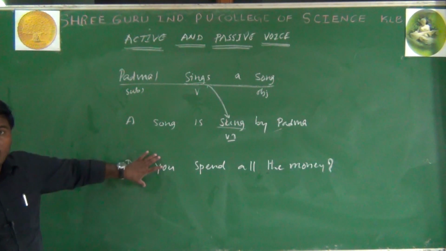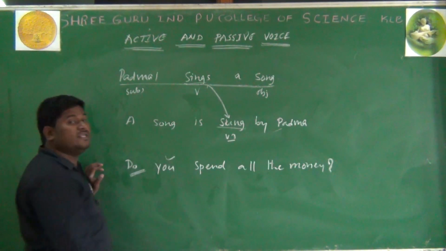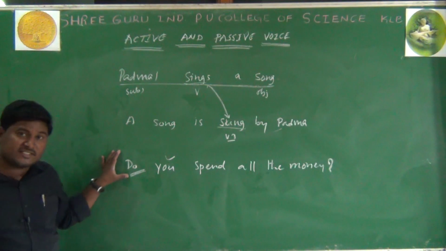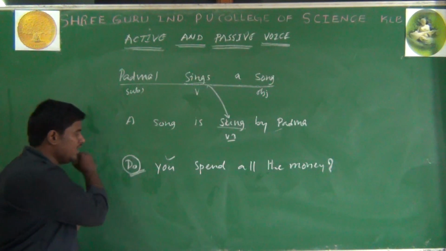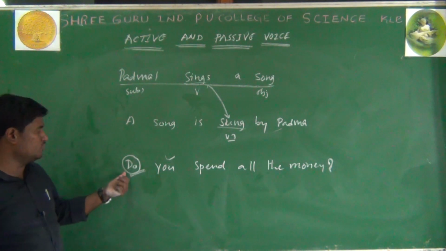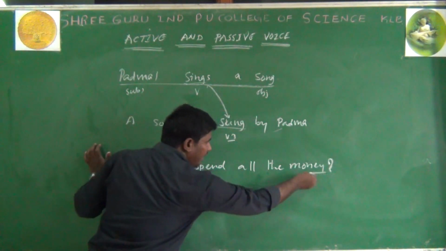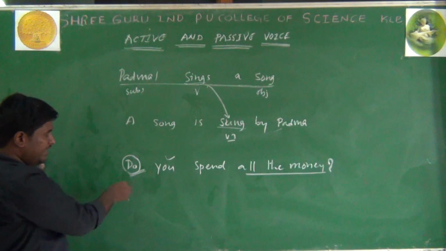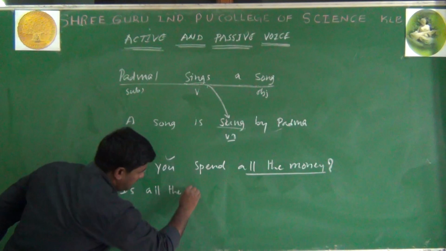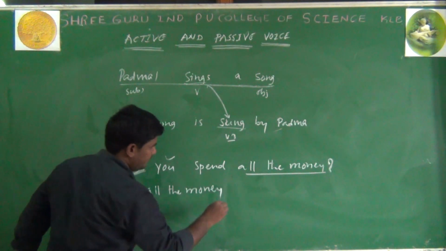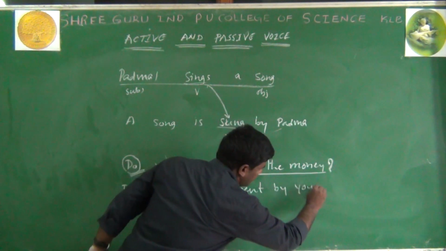When changing an interrogative sentence from active into passive, first you should recognize which tense the sentence is in. This is in simple present tense. How do you say this is simple present tense? Because the do form is there, we have used "do" as the question form. So what happens here? "All the money" comes in the beginning of the sentence. Is all the money spent by you?